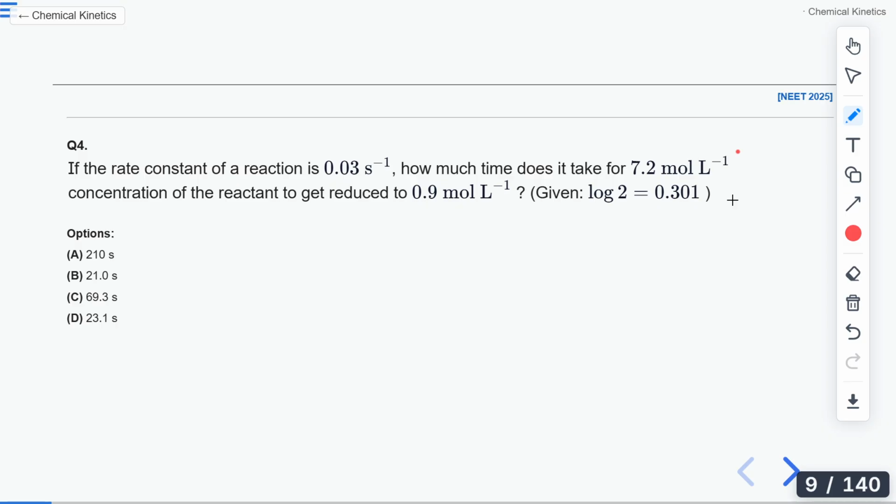Yes, so Amrita is telling first order. Yes, you are right. How did you get it? Can anyone tell me why we are getting it as first order? How did you identify it? So Sangvi, Shani, is it correct? If it is correct, how do we identify that it is first order?